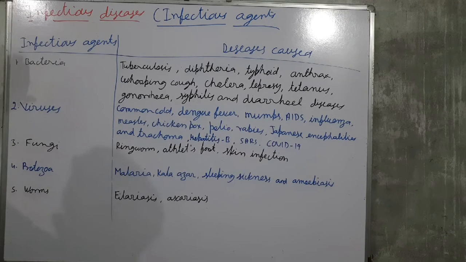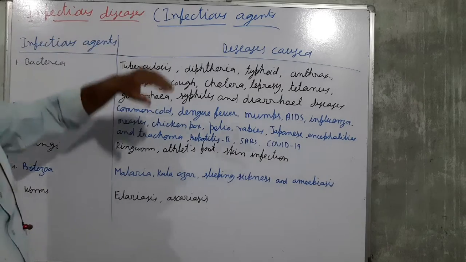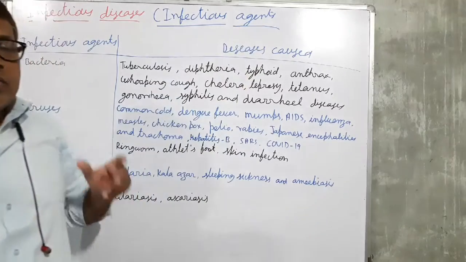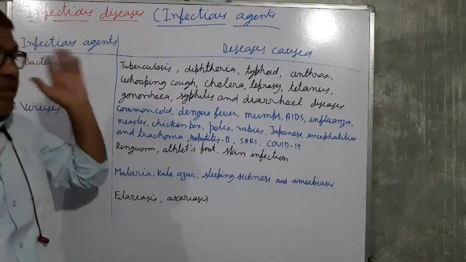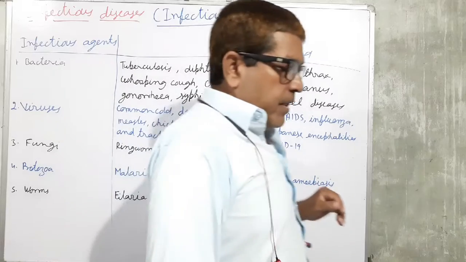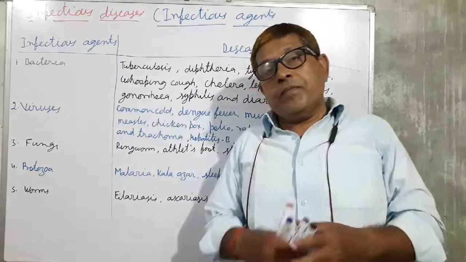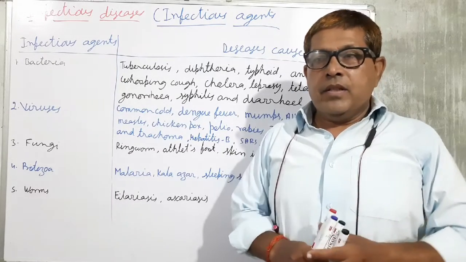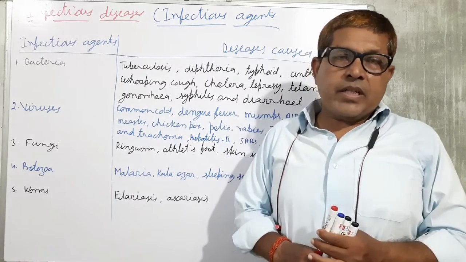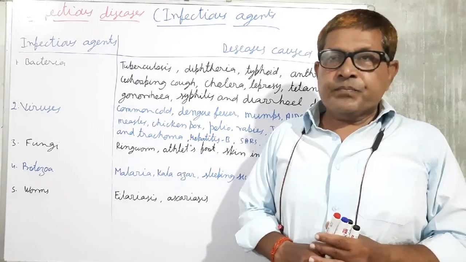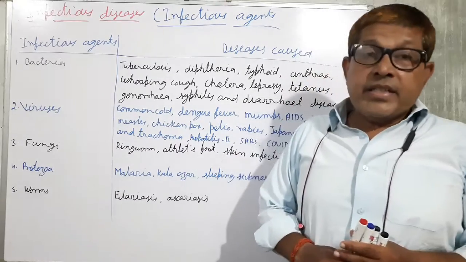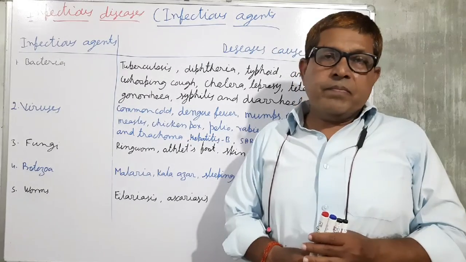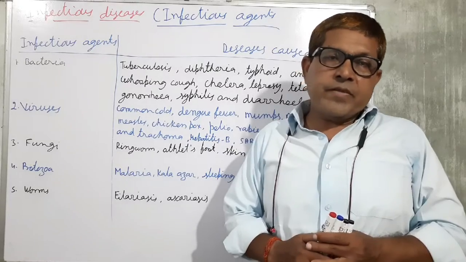We are studying today infectious diseases. Infectious agents. We studied last time about infectious diseases and non-infectious diseases. In infectious diseases, we studied that the diseases which spread from one person to another person are called infectious diseases. Infectious diseases are caused due to living organisms.